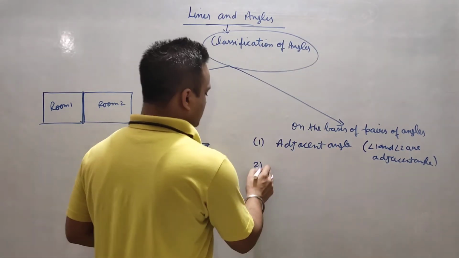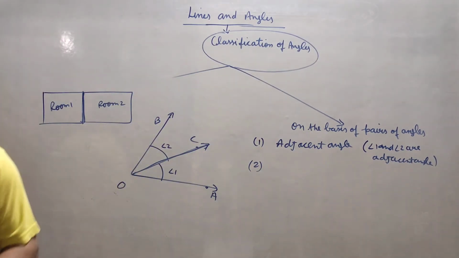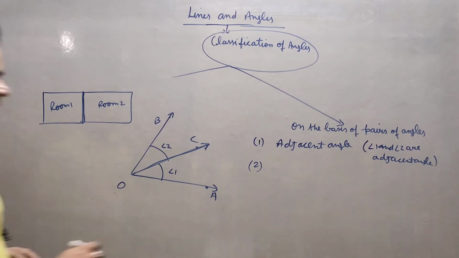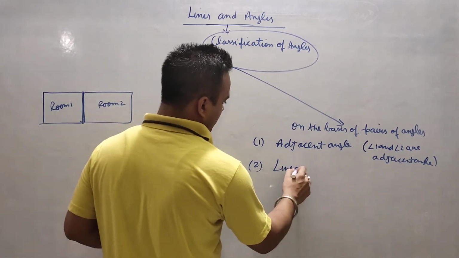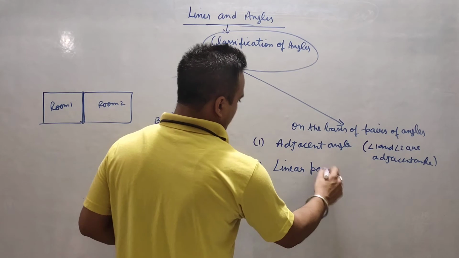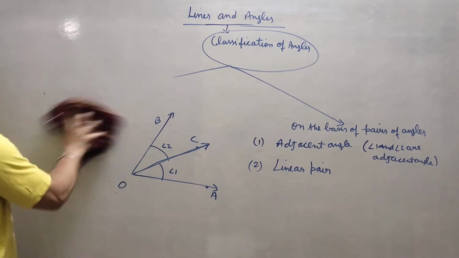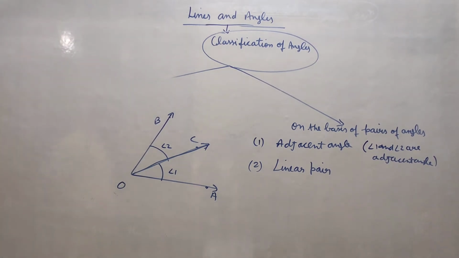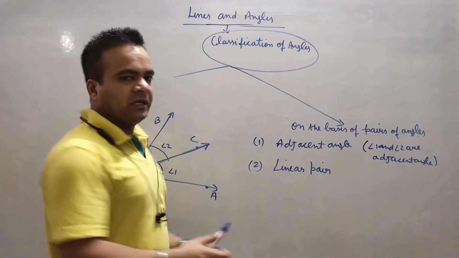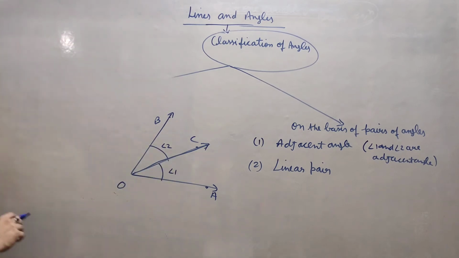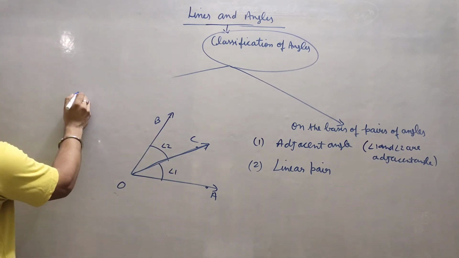Now the next term which I want to define here is called linear pair. What do you mean by linear pair? How can you define it? Because there is a very small change between adjacent angles and linear pair. If you see this one, what does the linear pair say?